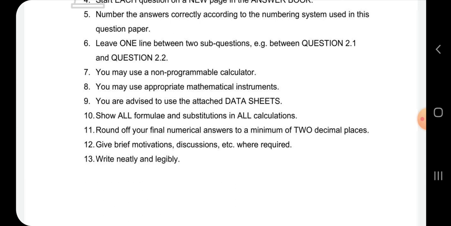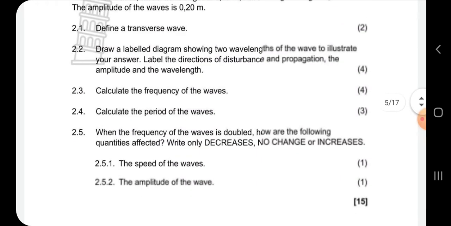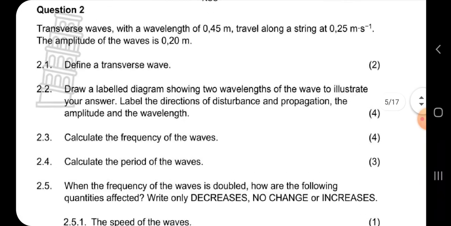Show all formulas and substitutions. So guys, if you're substituting a number into a formula, you use brackets. That's how you show that you have substituted. Give brief motivations, discussions, etc. where required. Write neatly and legibly. So I'm just going to pass the multiple choice questions and go straight to the long questions.